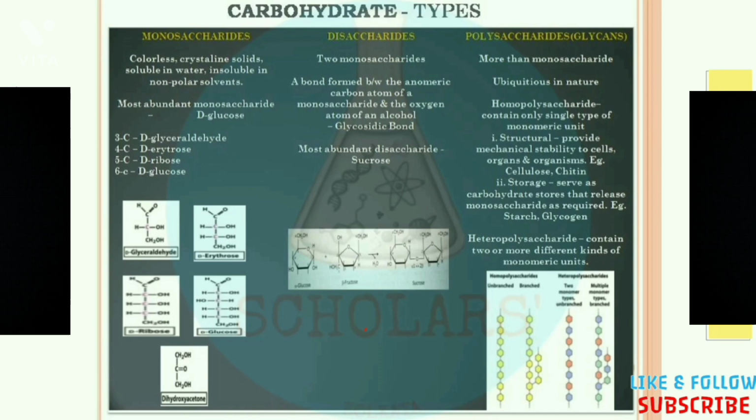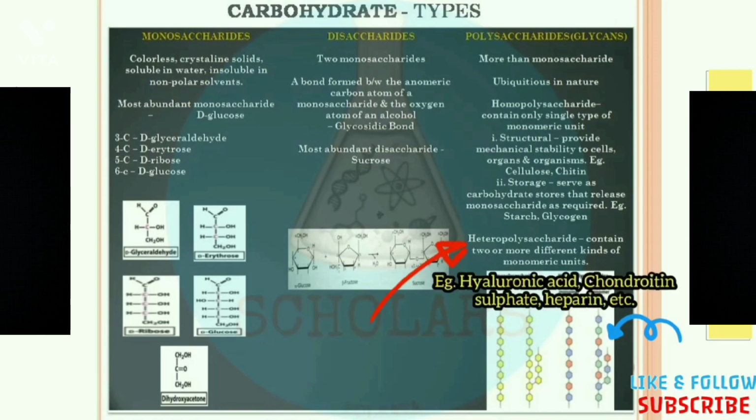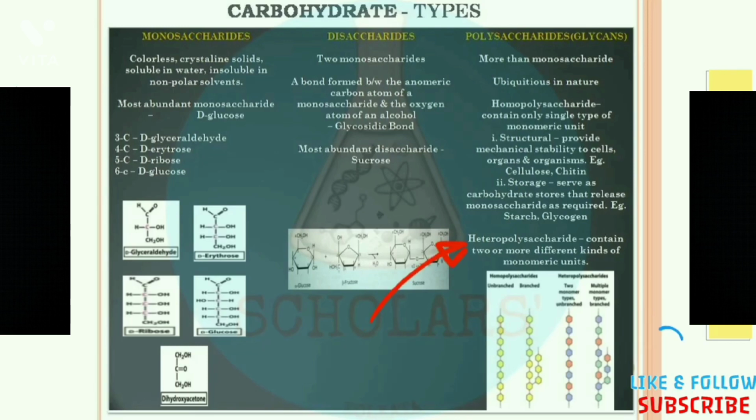Now the last one is the heteropolysaccharide. So in this type, two or more different kinds of monomeric units bind with each other and form the heteropolysaccharide. In the picture you can see that two or more colors of different monomeric units are present and bind with each other and form the heteropolysaccharide, and this also has two types, called branched and unbranched, based on their structures.